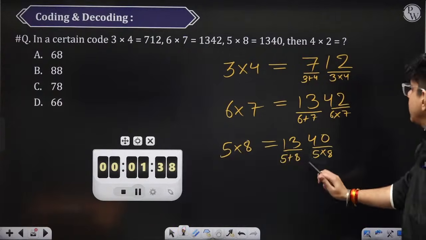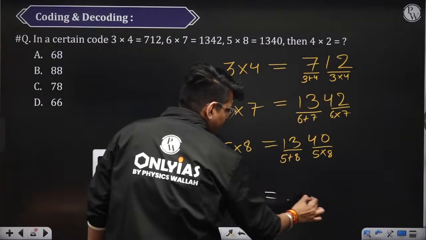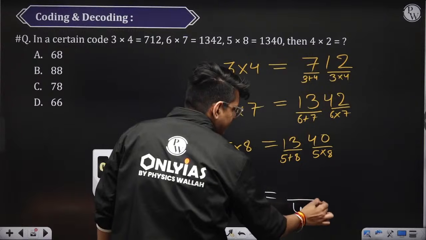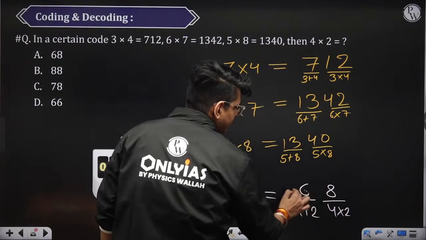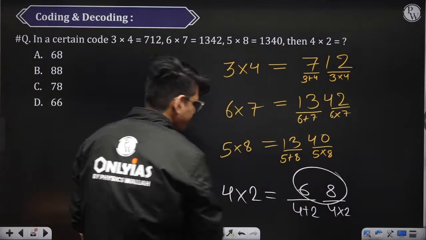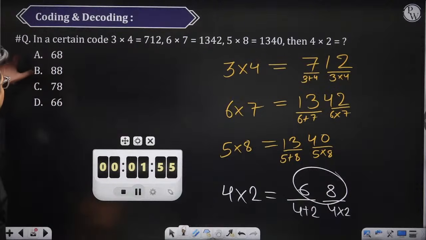So we will use the same logic for 4 into 2. 4 into 2 will be nothing but 4 plus 2. And the second term will be nothing but 4 into 2. This is 6 and this is 8. So the code for this is 68. The code is 68. ठीक है, इजी है?